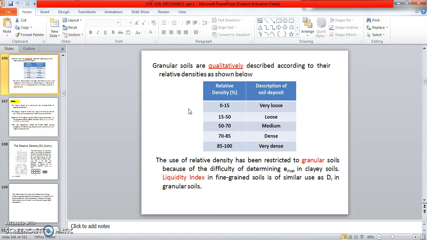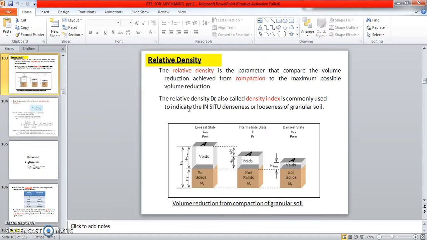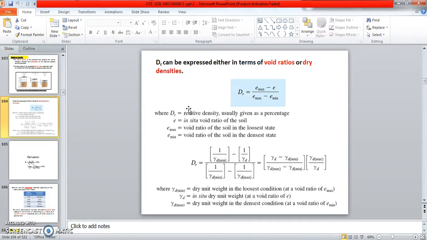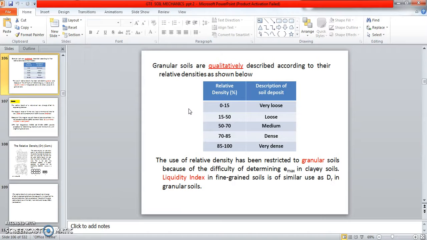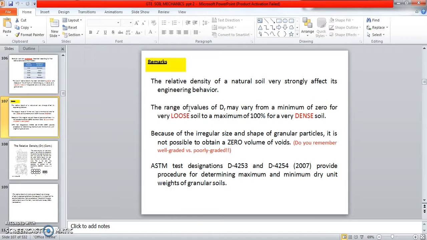The use of relative density has been restricted to granular soil because of the difficulty of determining e max. What is meant by e max? See here, e max is the looser state. In clay soil and fine-grained soil, the liquidity index is similar to the density index, the relative density in granular soil. So these are all the remarks.